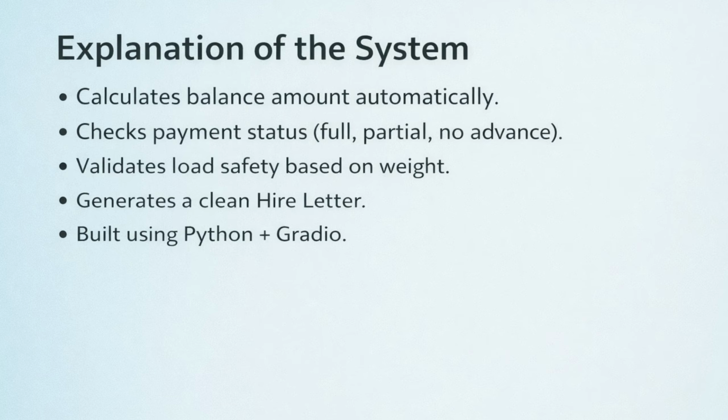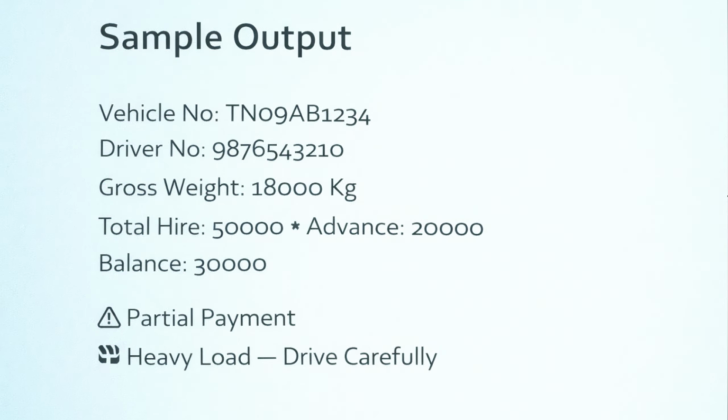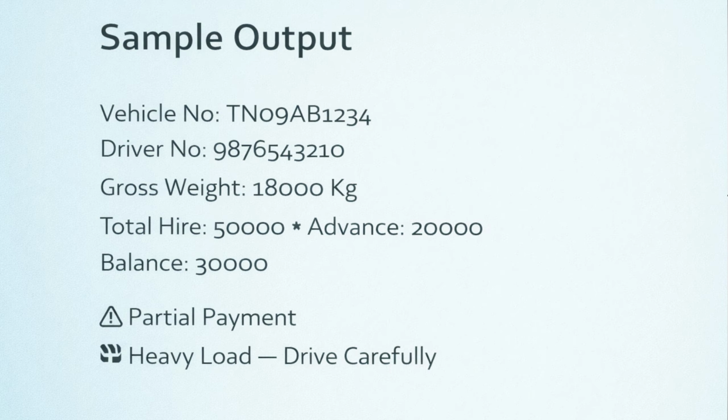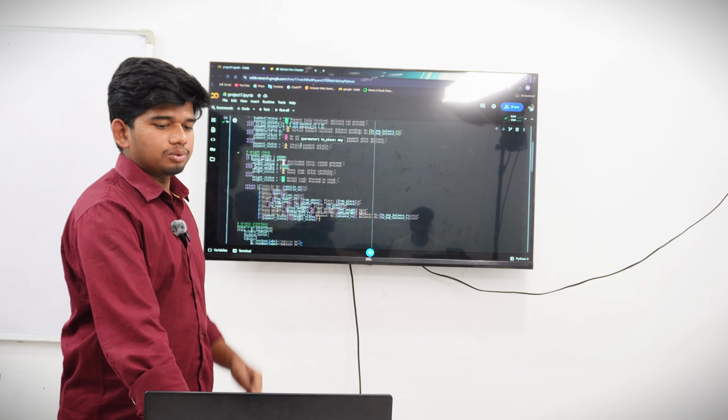It validates load safety based on weight and generates a clean receipt. This is the sample output. You have to enter the vehicle number, driver name, and the place to be escorted, then the balance remaining. This is the code I have done.